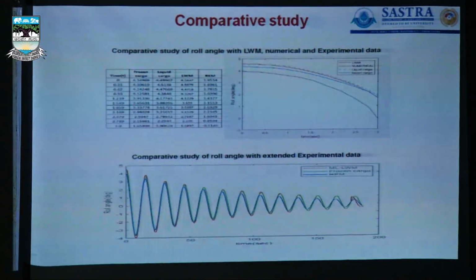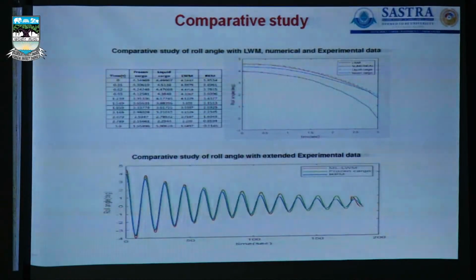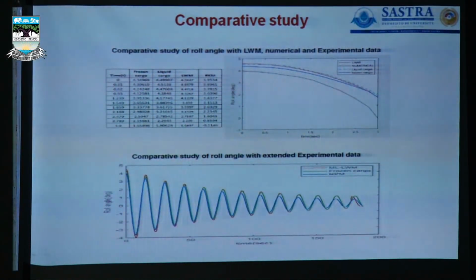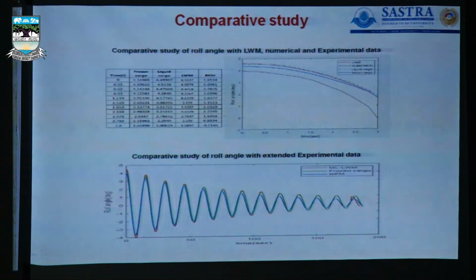For the real-time validation part of the study, this is a comparative study of roll angle with the extended experimental data that we have. For various time values, we have validated the results with the real-time data set using our own algorithm. In the comparative study of roll angle with the LWM numerical experimental data quoted in this study, excellent validation has been done for small values of K and M, the parameters in wavelets, that we have predicted in all these methods.